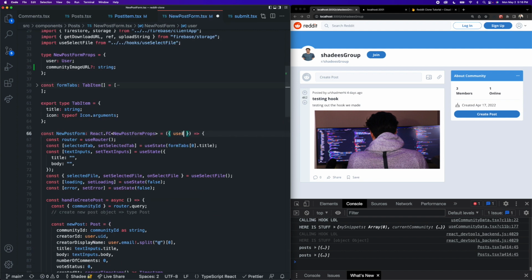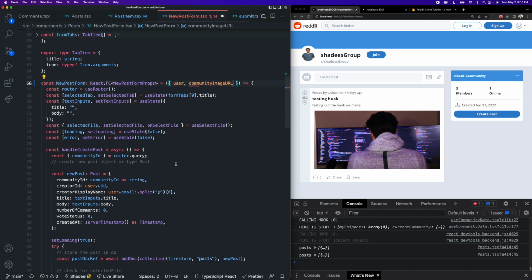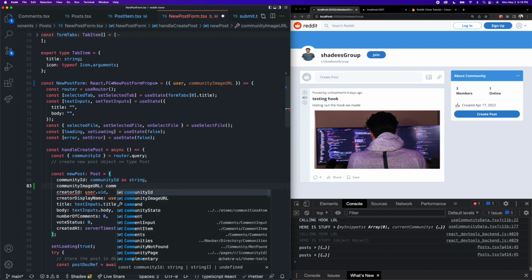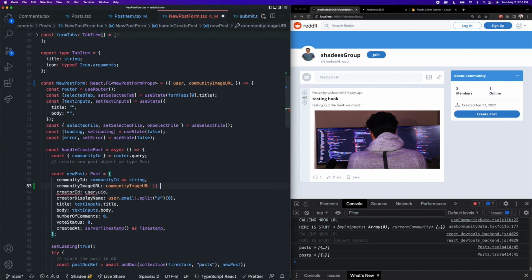Okay, so now we can grab that from our destructured props here, community image URL, and on our new post object, underneath the community ID, we can add community image URL, and we want to make it the value of community image URL, or if it does not exist and it is undefined, we're going to pass an empty string. The reason we're doing that is because Firebase will not like it if we pass a value of undefined here. We need to pass in an empty string instead. They're both falsy values, but Firebase just wouldn't like the value of undefined. It is happy though with an empty string. So the value of community image URL is going to be this variable if it exists, and if it is not, we're passing an empty string.